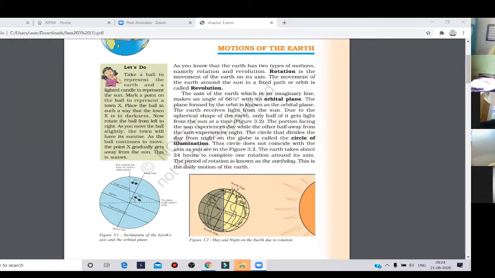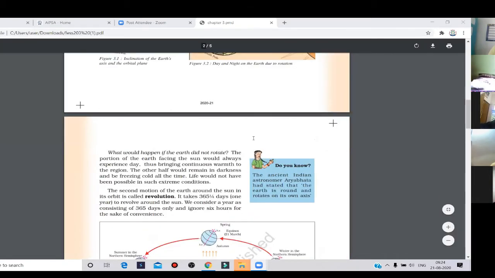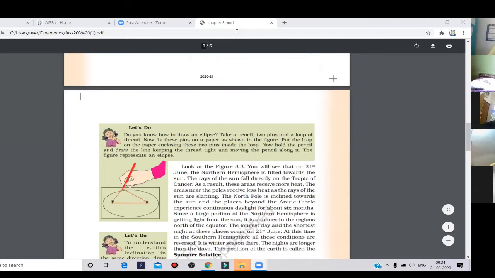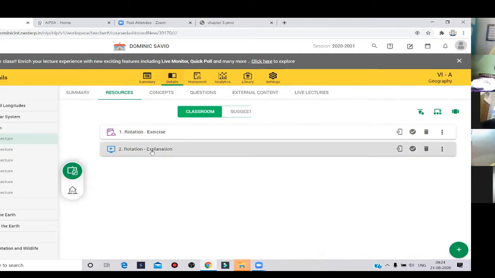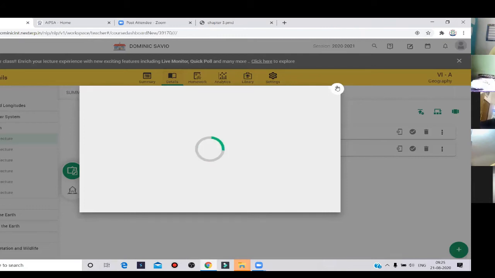The rotating angle, that orbit, is called the orbital plane. Circle of illumination, you already studied all these things. So let us go to the video directly and we can ask the questions also. Rotation explanation, you can watch this video now and after that I will ask you questions.